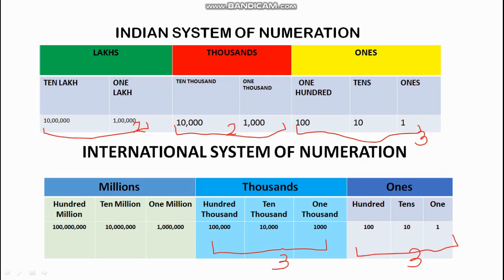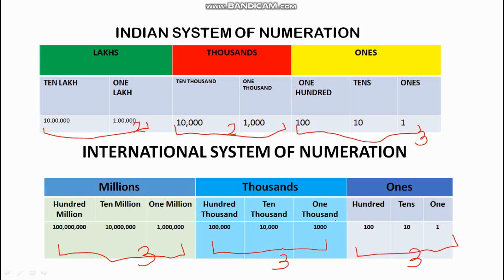Just like in thousands there are 1,000, 10,000 and 100,000 places, similarly in millions we have 1 million, 10 million and 100 million. So again here we have 3 places. There are 3 places in the ones period, 3 places in the thousands period and 3 places in the millions period.